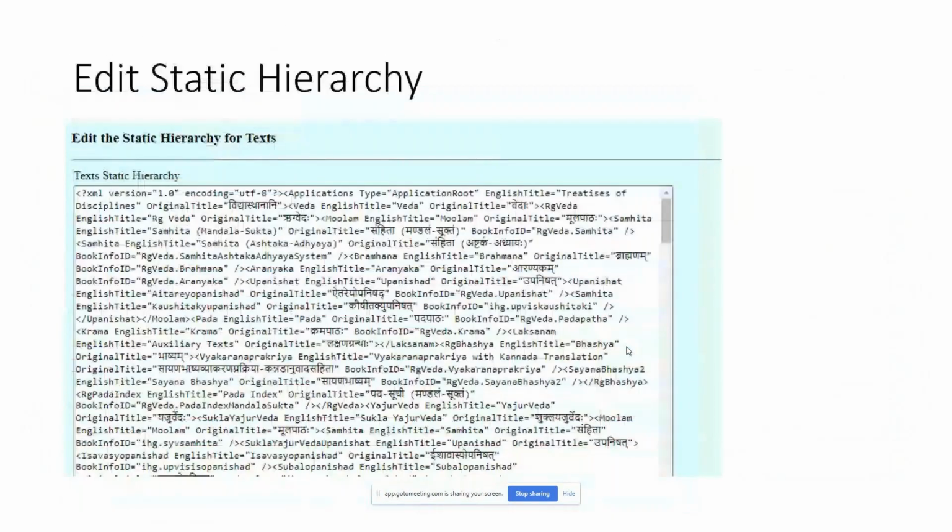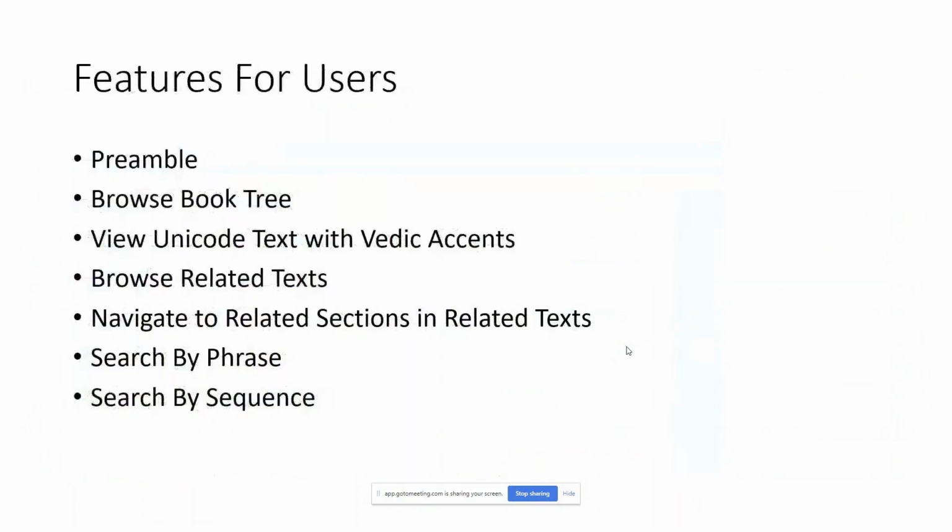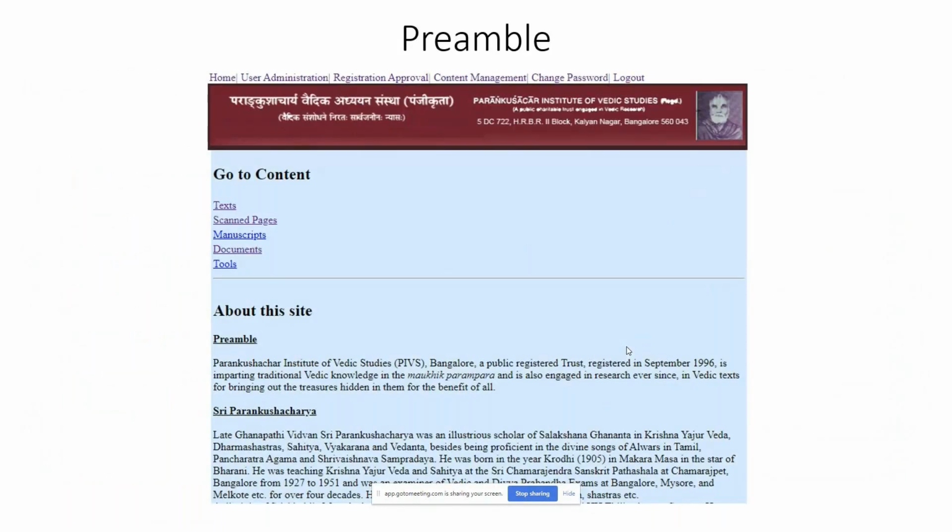A typical tree of text looks like this. It starts with an overall organization, Vidyasthanani, and within that, various different branches lead to various texts. It's a mixed organization, partly subject based, like Veda, Vedanga, and so on, and then partly by author, because it's easier sometimes to just go to the author instead of going through the whole hierarchy. So it'll start with an organization that is content based and then author based below.